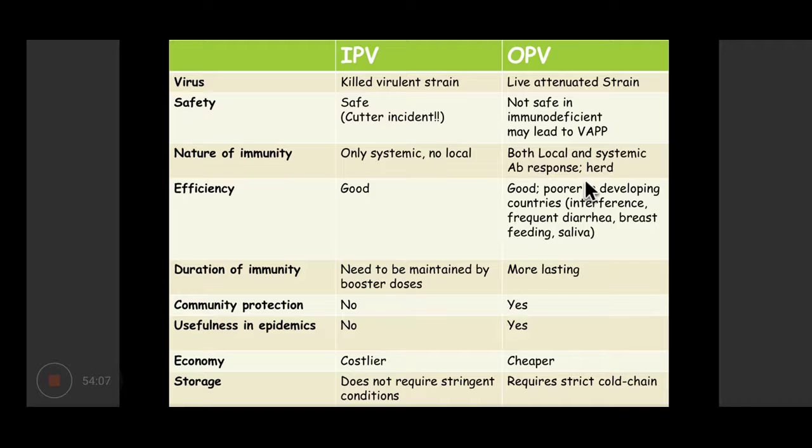Immunity: IPV is only systemic. OPV provides both local, intestinal, and systemic immunity, and it also gives rise to herd immunity. Both are equally good. OPV is more lasting. OPV provides community protection and it is useful in epidemics. OPV is cheaper, but it requires a strict cold chain for transport.